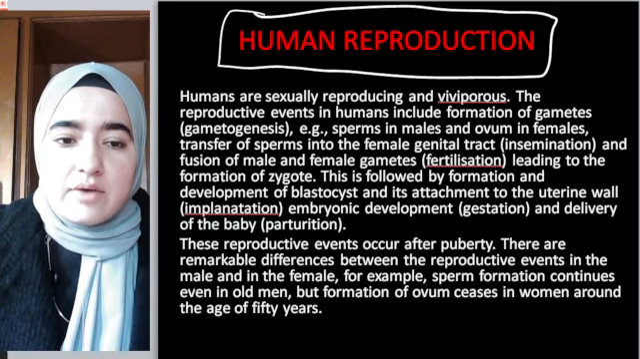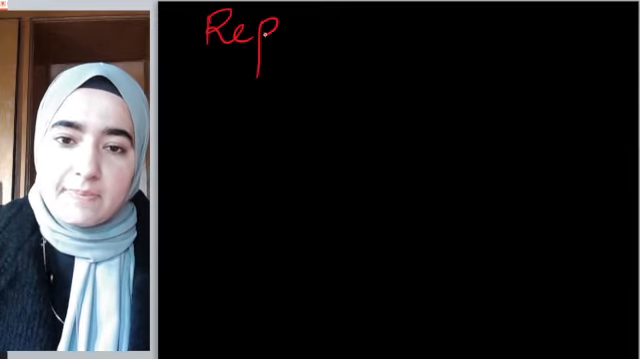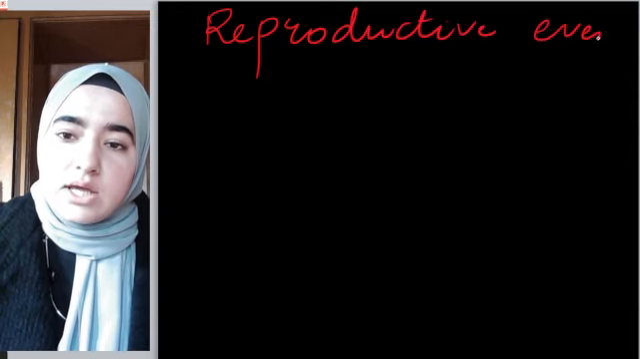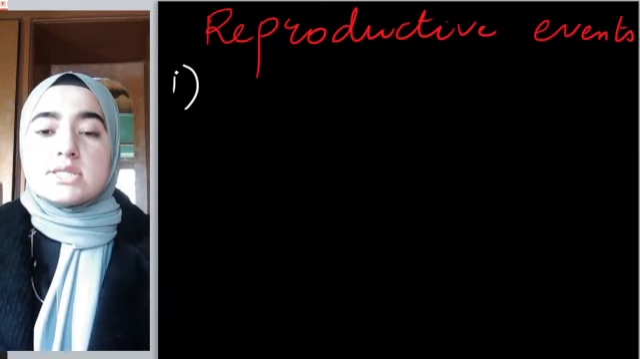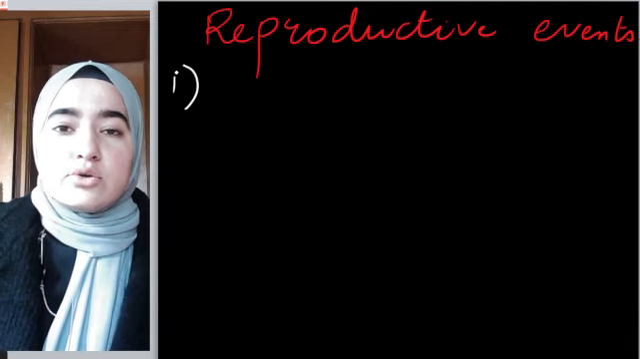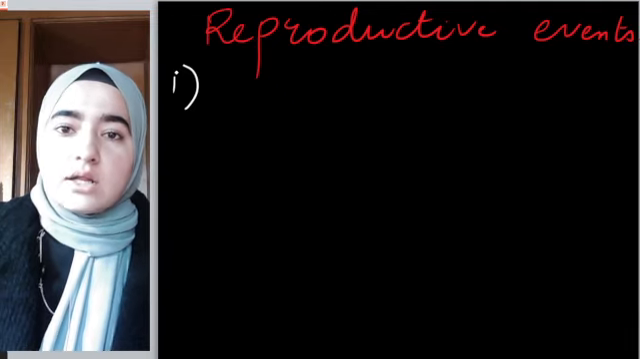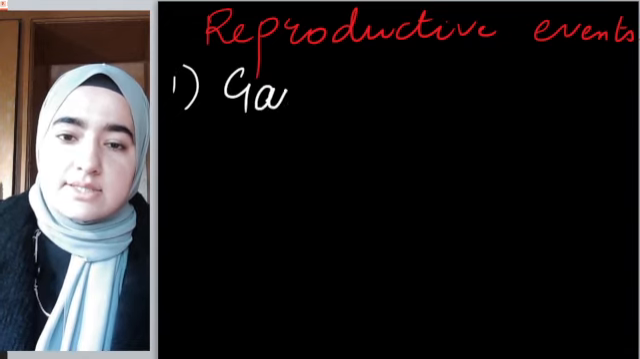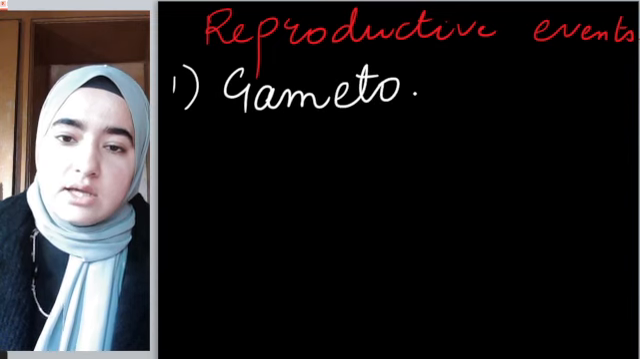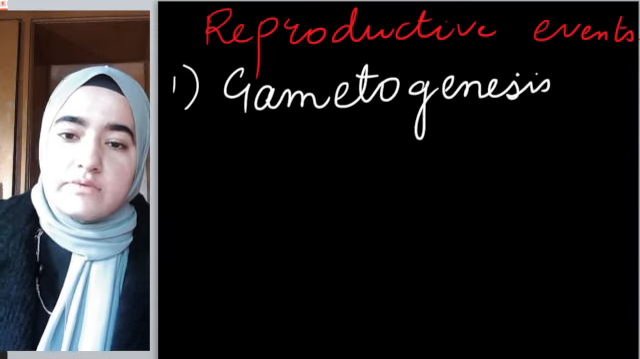We have some reproductive events in human beings. I'll write them one by one. First of all, what's the first reproductive event that takes place inside any body, be that male or female? What will happen? Gametogenesis, right? Gametogenesis means formation of gametes.